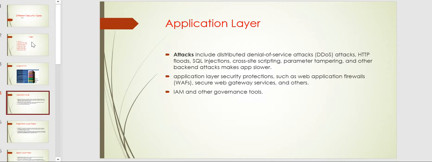Coming to IAM and other governance tools, which are also used in the application layer, for credential misuse, that is authorization and credentials. Authorization means which application needs to be accessed by the appropriate person. That comes under identity access management and governance.